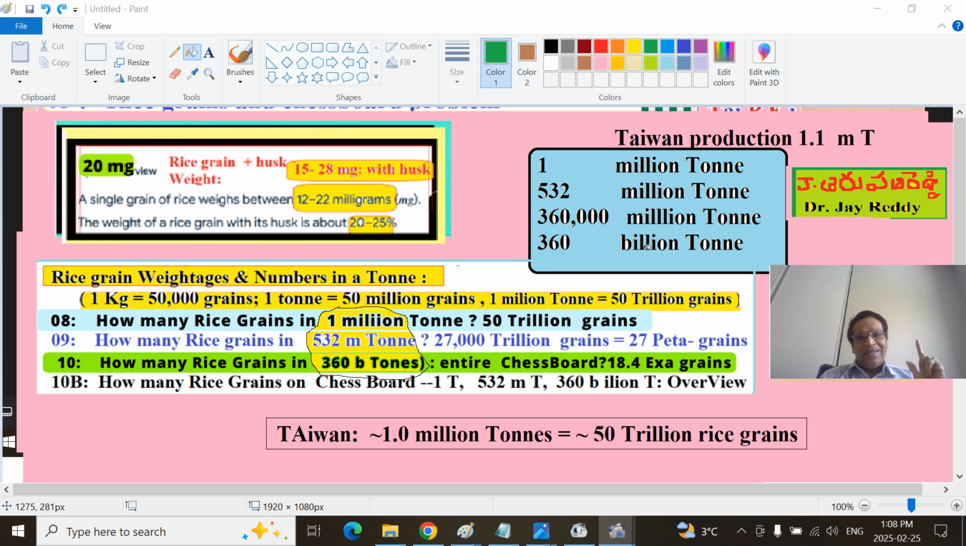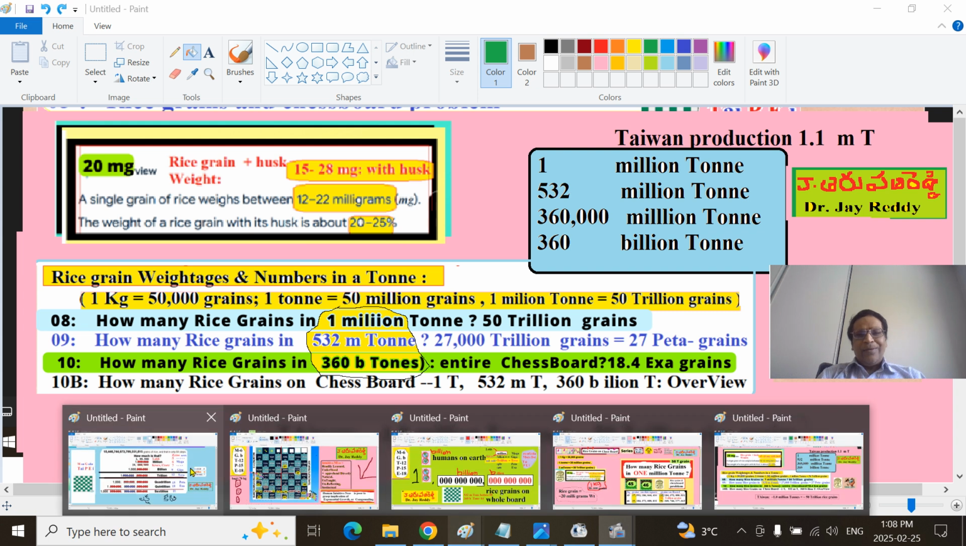There is a reason. This is 1 million. You have to understand that. 532 million tons means that is the global harvest of 2024. 360 billion tons means that is the amount of all the rice grains in the entire chessboard. So you have to have a clarity on this, the complexity of that and the lack of intuitiveness of the human being.